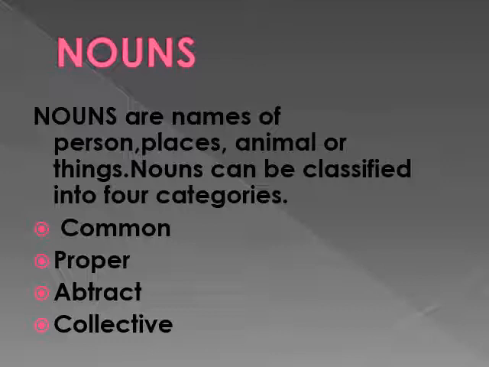Here you can see 5 sentences. Read these sentences. These sentences have nouns. Nouns are names of a person, places, animals or things. Nouns can be classified into 4 categories: common, proper, abstract, collective.